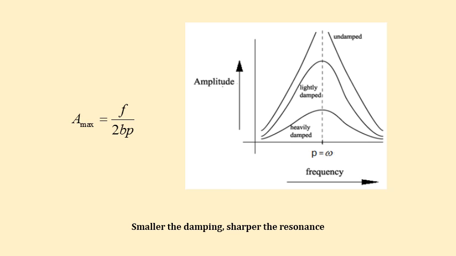If the damping is heavy, then at resonance the amplitude may be smaller. If the damping coefficient keeps on decreasing, then at resonance the amplitude keeps on increasing, and if the damping coefficient is 0, the amplitude at resonance may be infinite.